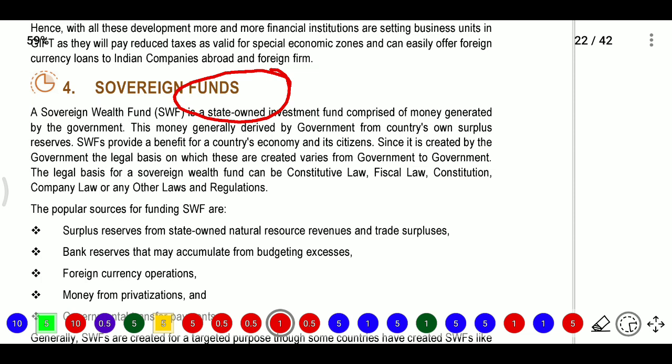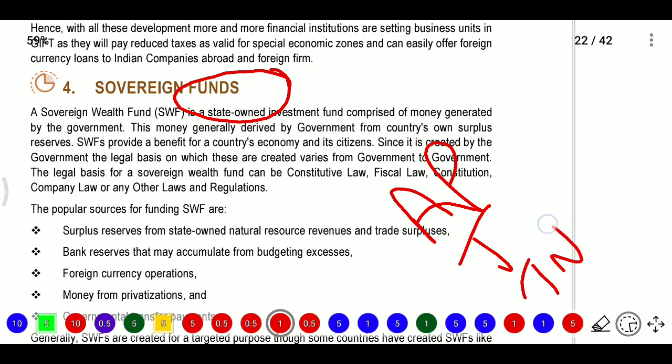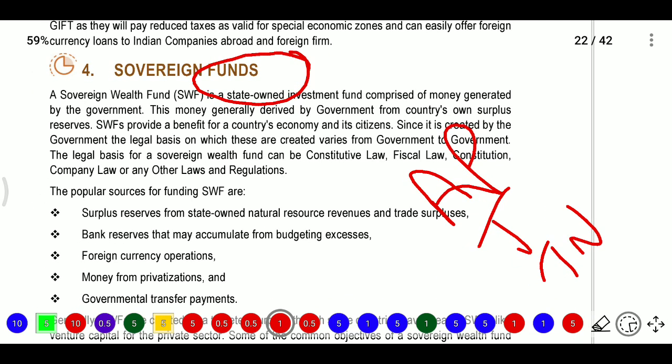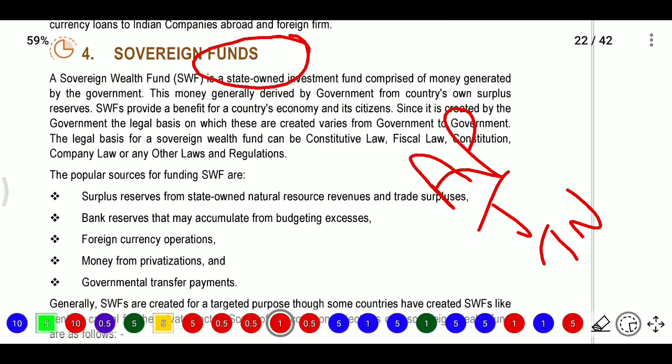Since it is created by the government, the legal basis on which these are created varies from government to government. So AP funds are different, Telangana funds are different, Tamil Nadu funds are different. The legal basis for a sovereign wealth fund can be constitutional law, fiscal law, company law, and any other laws and regulations.